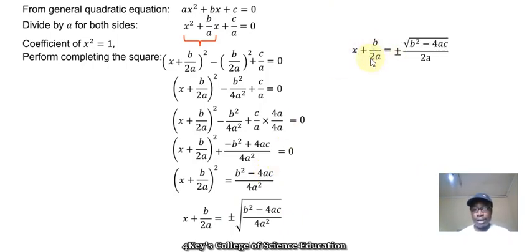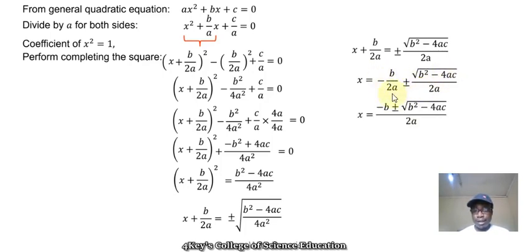So I can now take this b over 2a to this side, where it becomes negative b over 2a, and I can see that there's a common denominator here, so I can bring everything under the same denominator, and when I do that, there you have it. That's my quadratic formula. So a quadratic formula is, we can say, you are simply solving quadratic equations using the completing the square method, because this is where the formula is coming from.